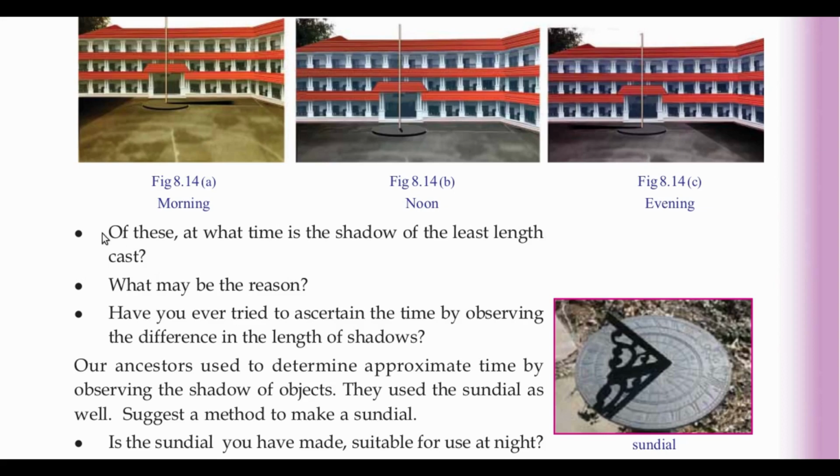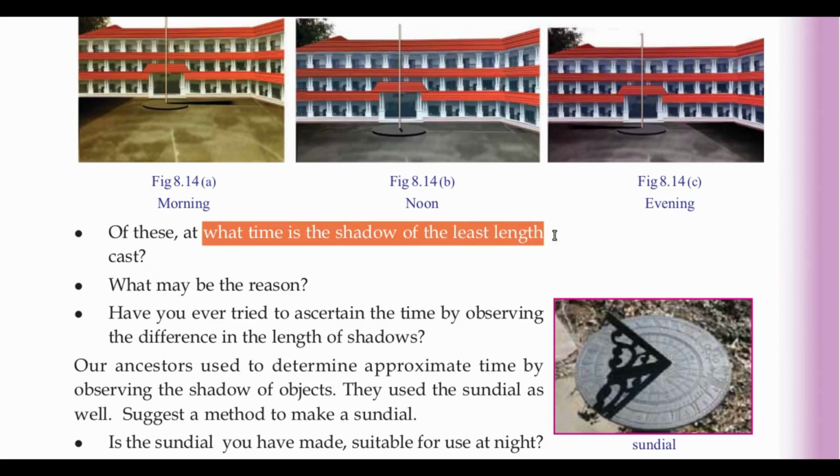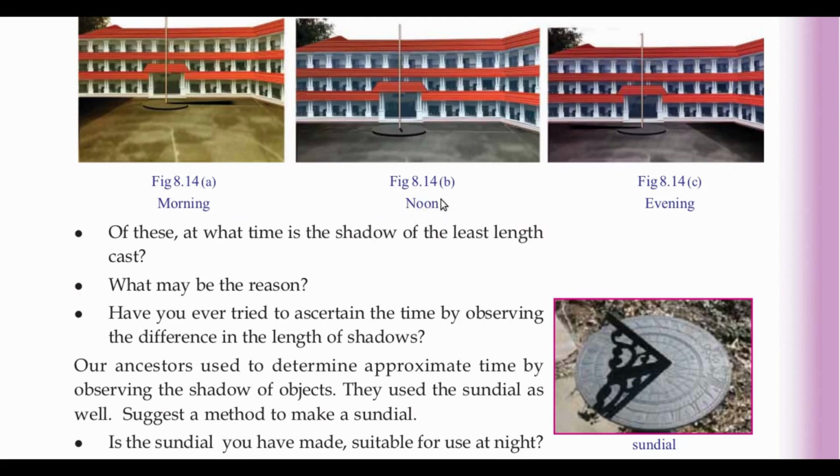At what time is the shadow of the least length cast? The shadow is very short at noon. What may be the reason for this? Why does it cast a shadow of least length at noon?